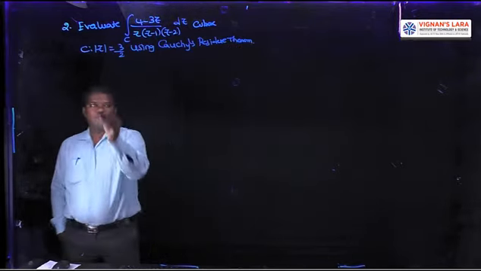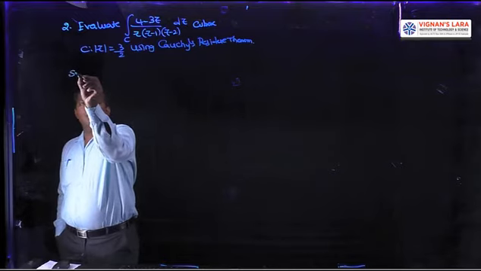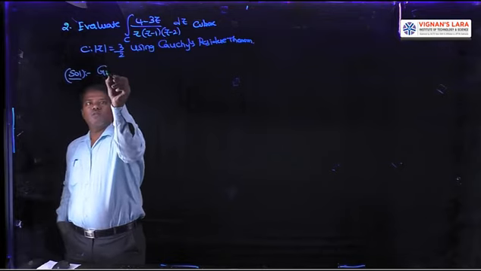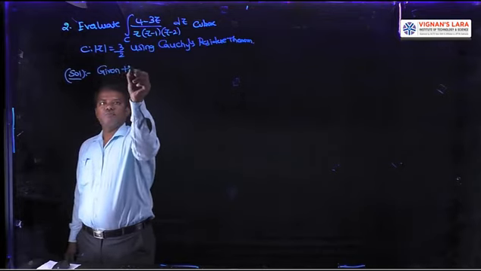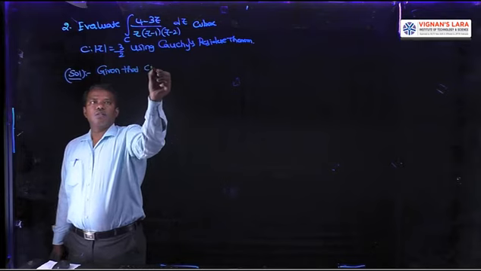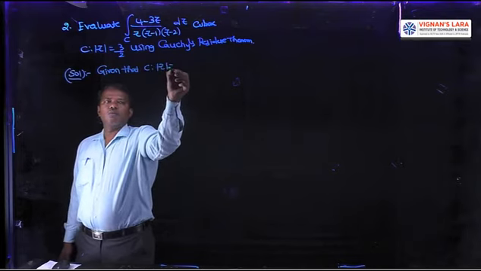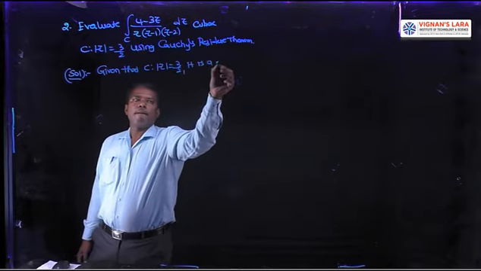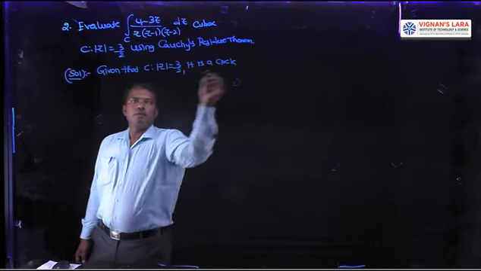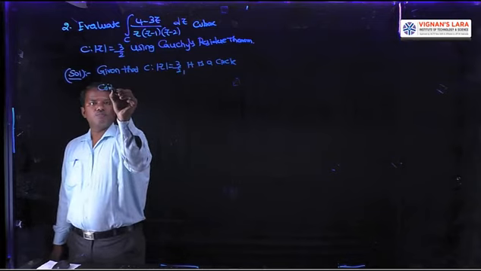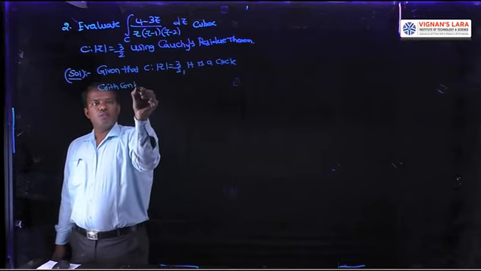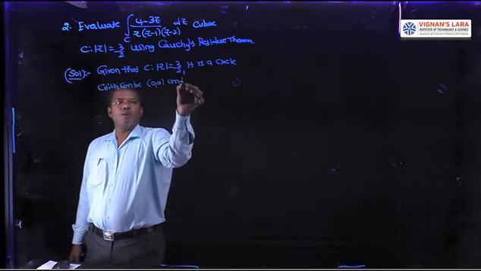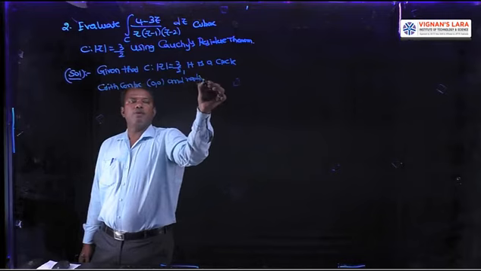Here what is C? First step, given that C is mod z equal to 3 by 2. It is a circle with the center 0, 0 and radius 1.5 units, since 3 by 2 means 1.5.